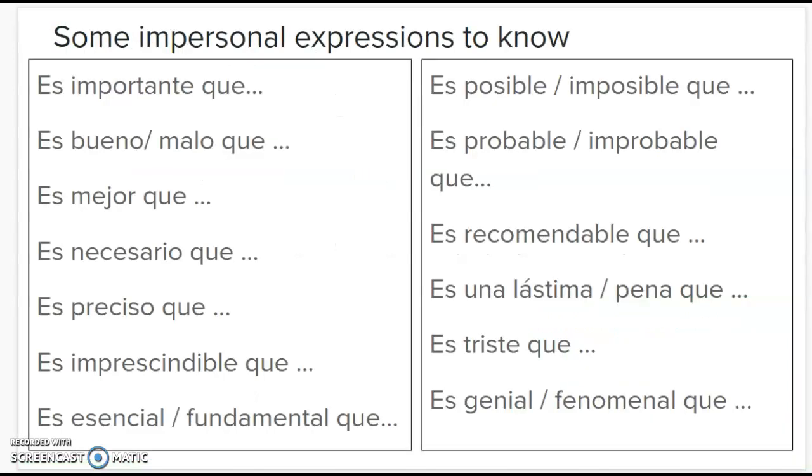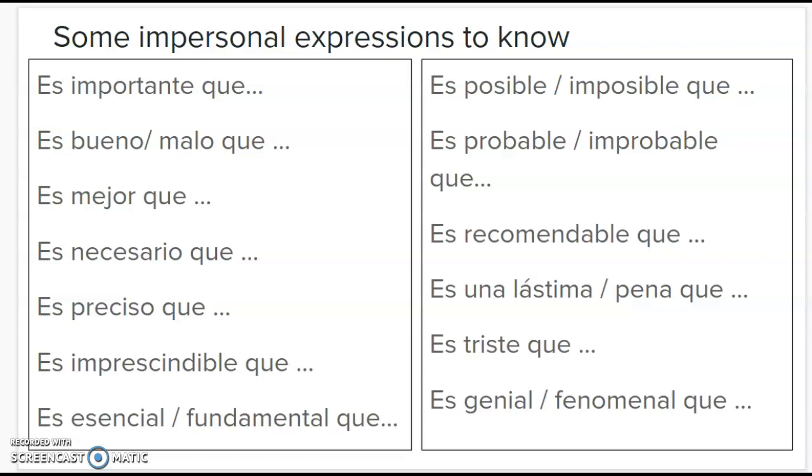So here we have some impersonal expressions to know. It's definitely not a comprehensive list of every single impersonal expression, but these are examples of impersonal expressions that we're going to see in class. So es importante que, es bueno, es malo, those ones you should know.